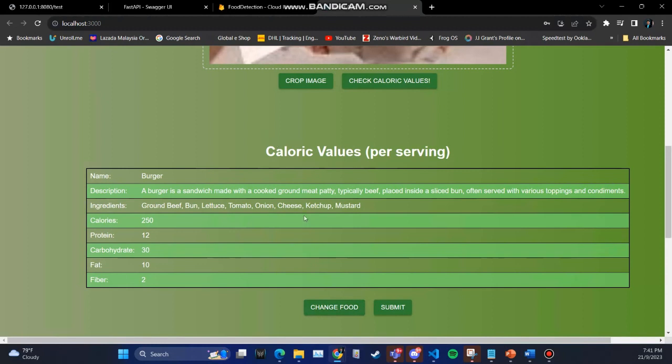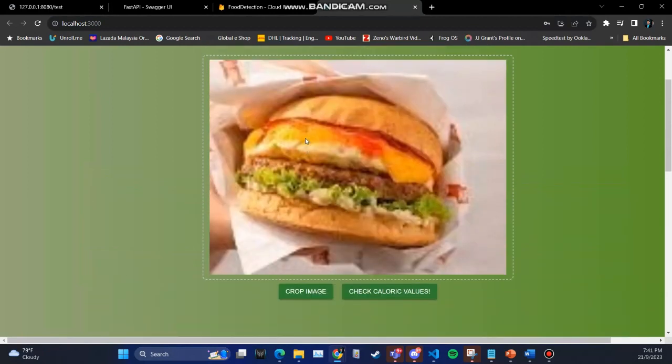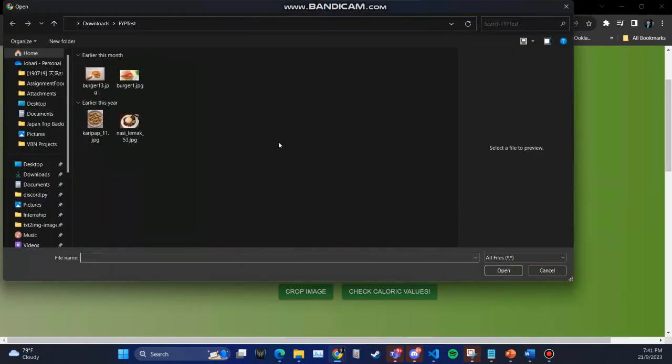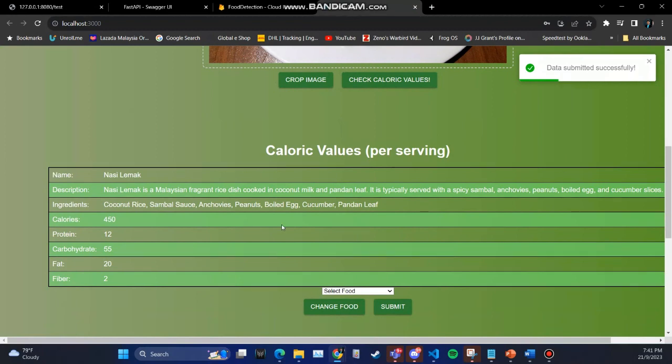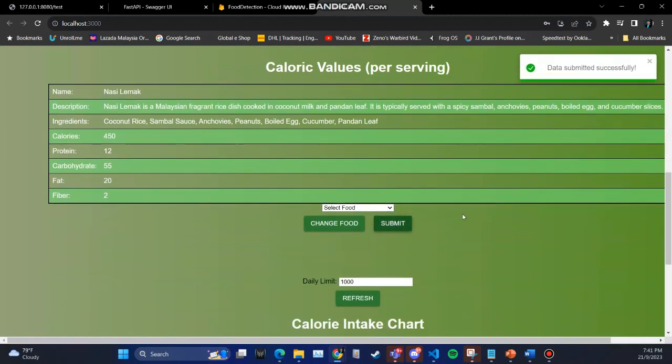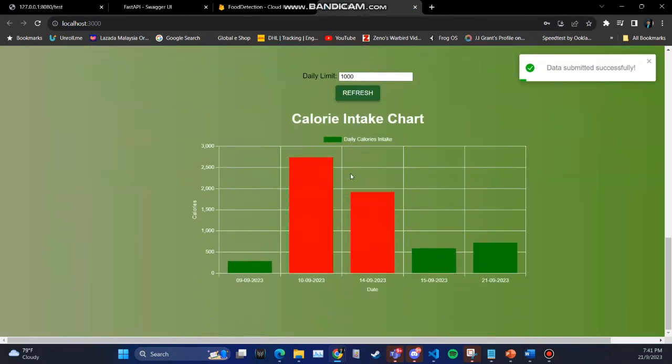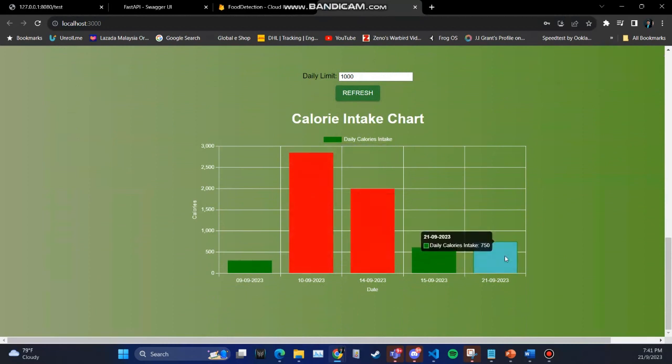Let's say, for example, the prediction makes a mistake, we also have the option to change the food. For example, change the food to our national dish, nasi lemak. Just check caloric values, change to nasi lemak. Once you're happy, you press submit and refresh. If you refresh, the latest one will be updated over here.